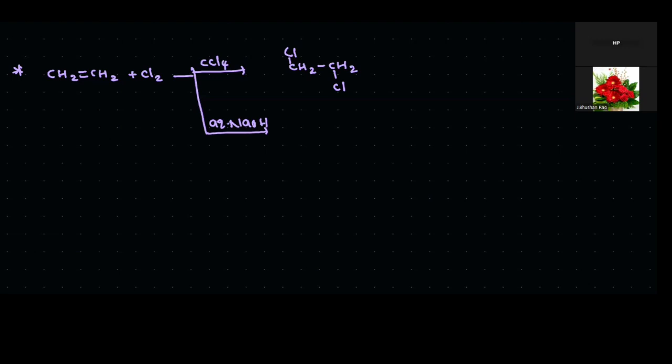CH2Cl-CH2Cl plus CH2Cl-CH2OH. It gives two products. This is also very, very important. Here it gives two different products, but the CCl4 condition gave only one kind of product. Then what is the difference? How they gave these products, we will discuss now in the mechanism.